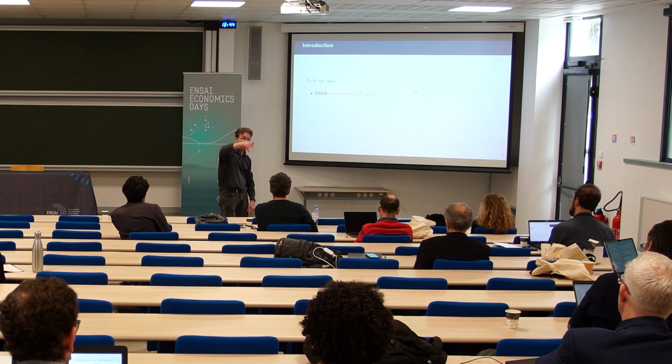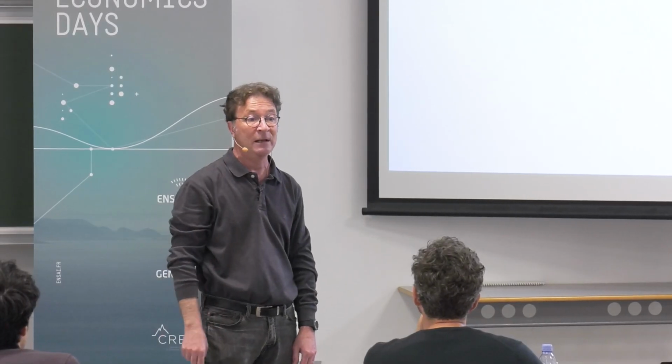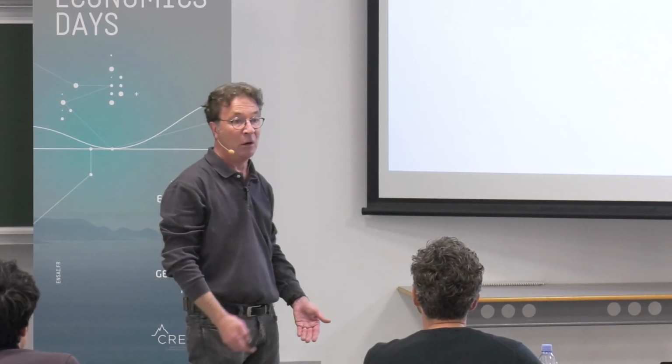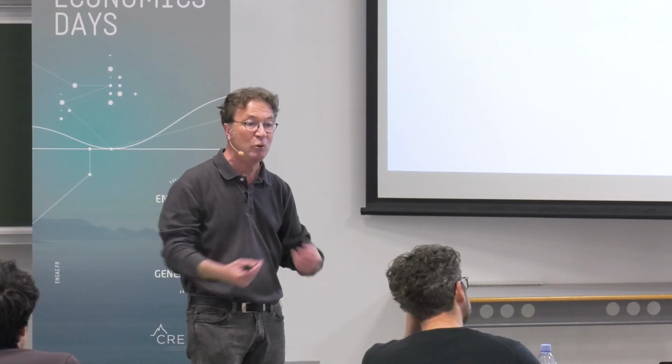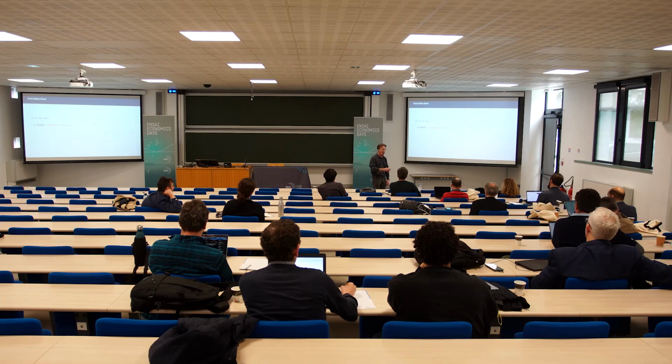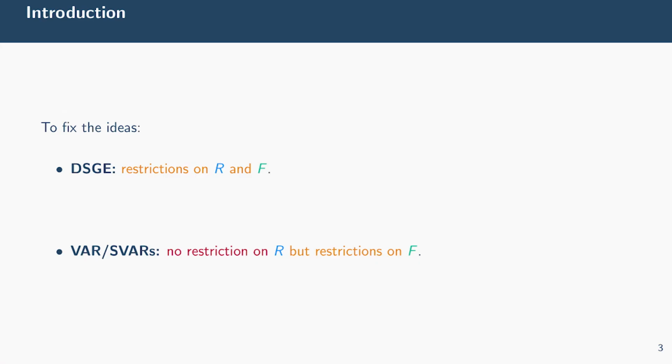So R is just a diagonal matrix. On the diagonal are the autoregressive parameters associated with the AR(1) processes. And we have restrictions on F because the model is highly constrained. We have cross-equation restrictions created by the rational expectations equilibrium. In the SVAR approach, there is no restriction on R, but you put restrictions on F.